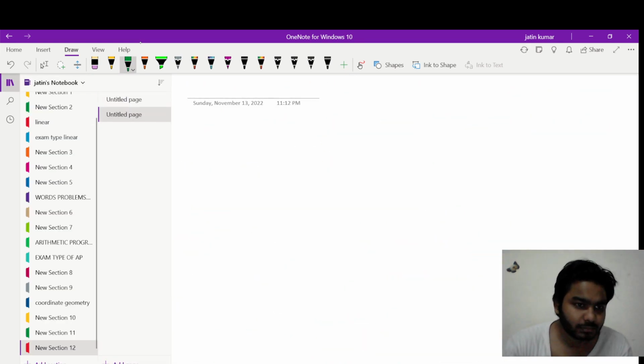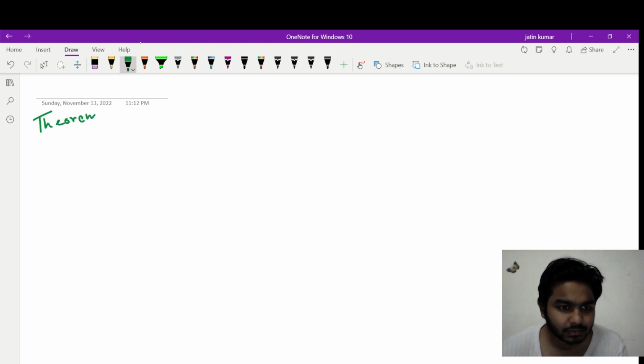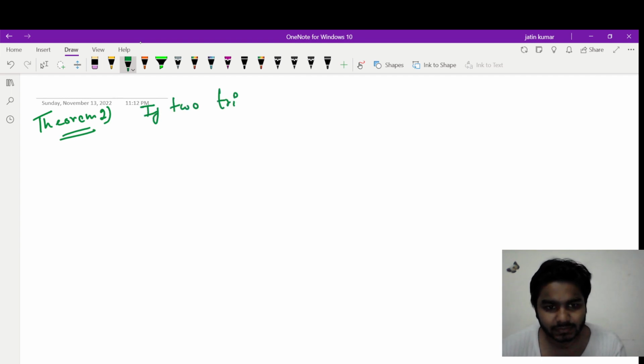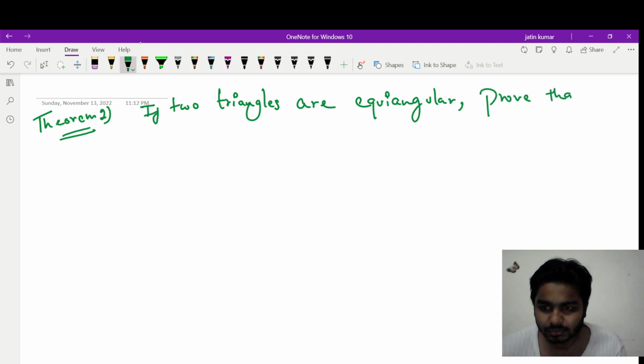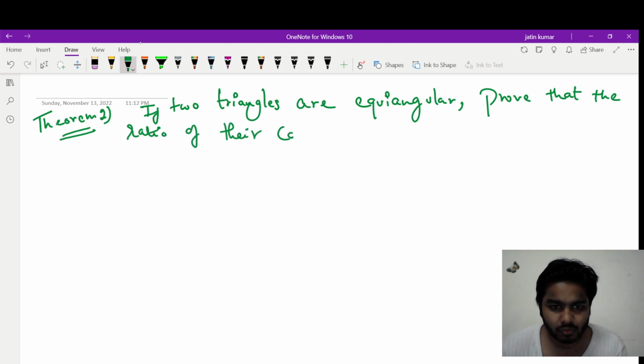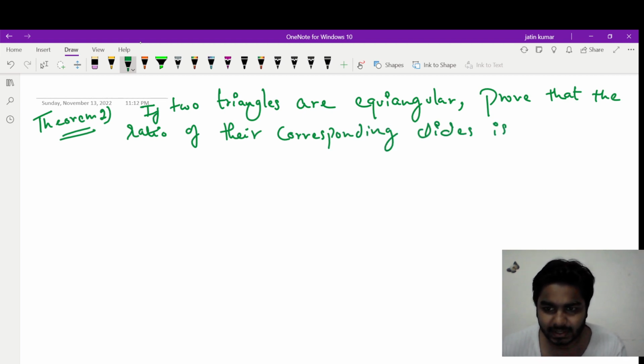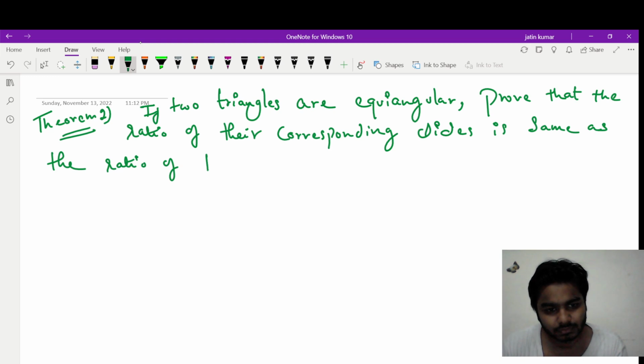Now we will move on to theorem 2. Theorem 2 says, if two triangles are equiangular, again equiangular, prove that the ratio of their corresponding sides is the same as the ratio of their corresponding angle bisector segments.